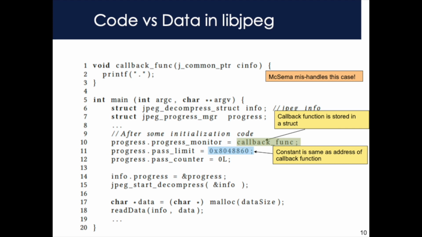There is statically no way to tell from this binary which of those fields is an address and which is a constant. Mixema, which in this case inherits its analysis from IDA Pro, incorrectly rewrites this code because it guesses both fields of the struct are code pointers and rewrites them. In BinRec, we observe the use of progress monitor as a code pointer and therefore do not need to rewrite pass limit.